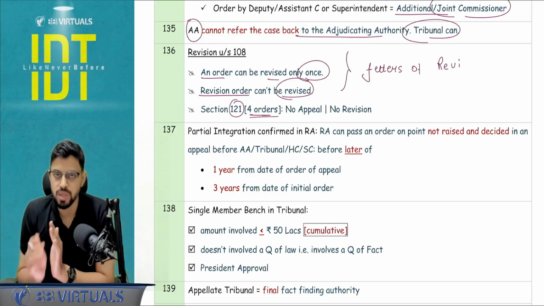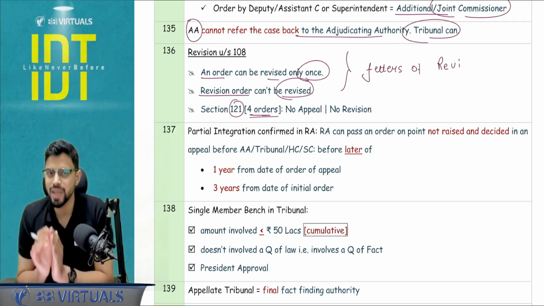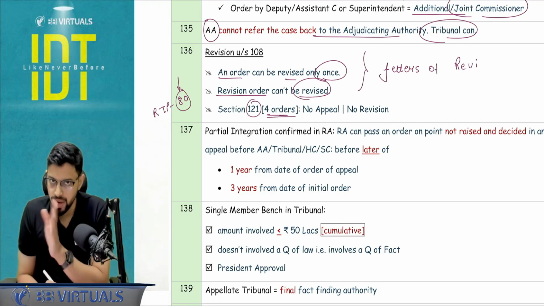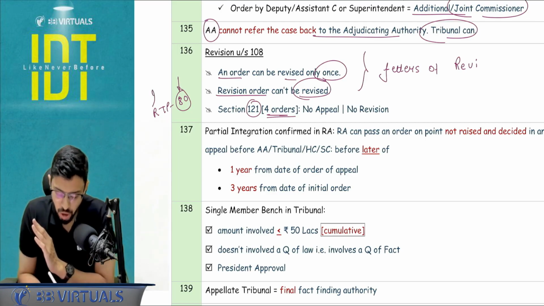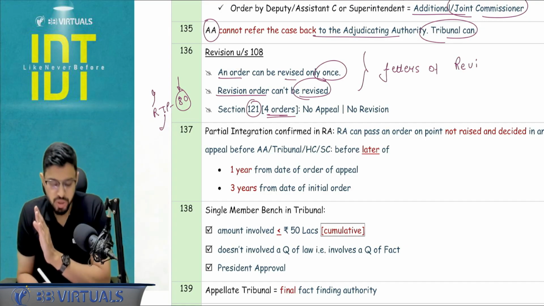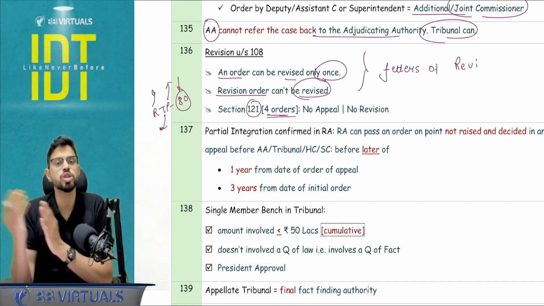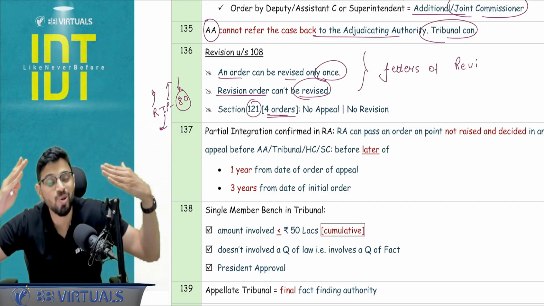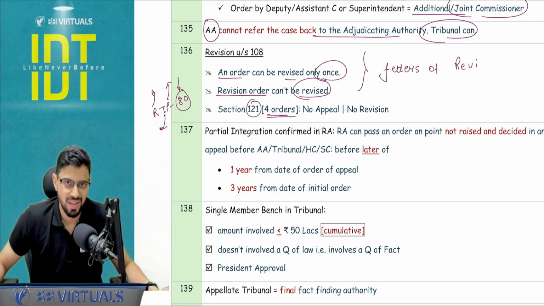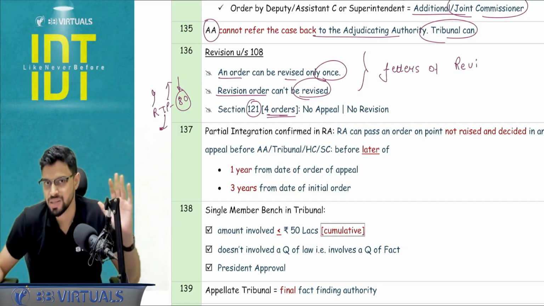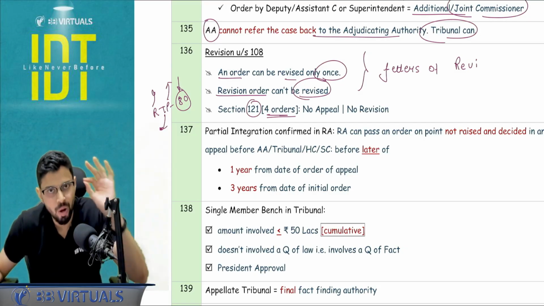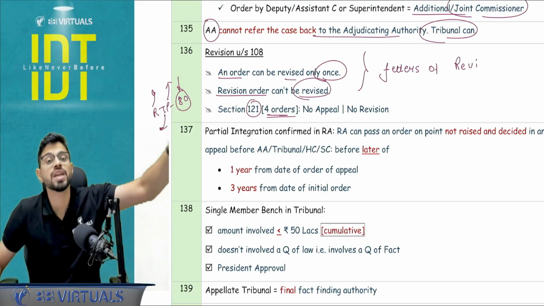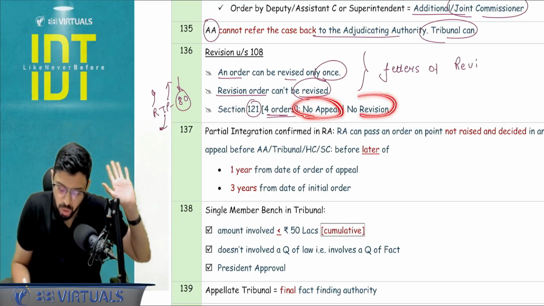Section 121, 4 orders. What is section 121? Non-appealable orders is the heading. 4 orders we cover there. RTP 80. RTP 80 is the installment benefit. Section 80, retention of proceedings, retention of the books, transfer of proceedings order, and prosecution launching order. So these 4 cases are non-appealable, but guys, they also cannot be revised under section number 108. This is commonly missed by students. In section number 108, you cannot even revise these particular 4 orders because 108 states subject to 121. So no appeal, no revision.